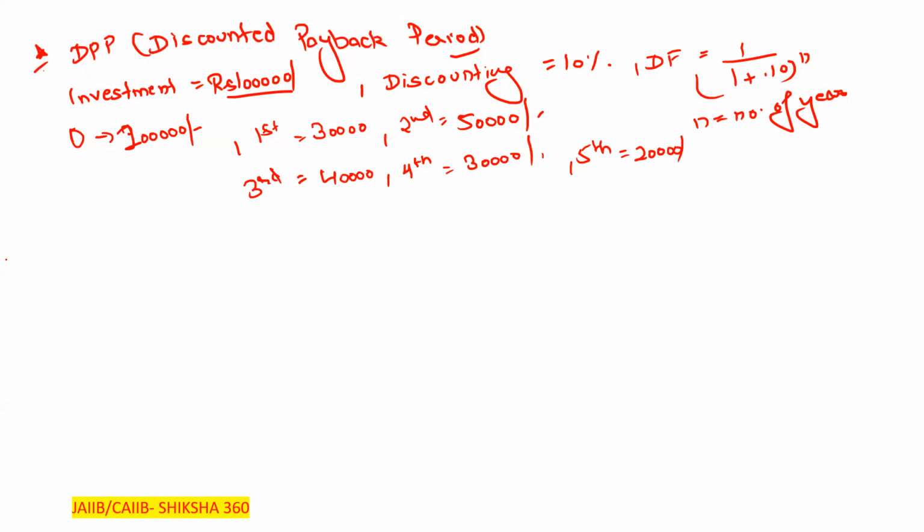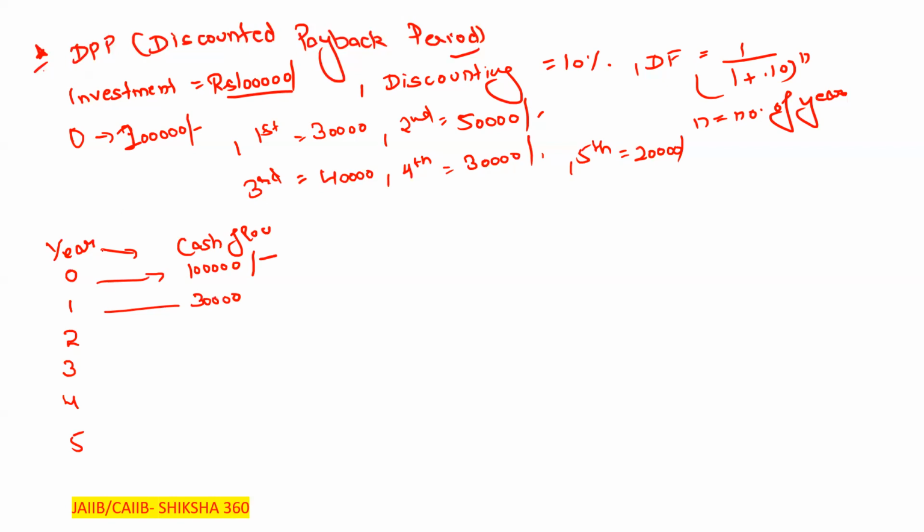First of all, we have to write year 0, 1, 2, 3, 4, 5. Cash flow: in year 0, it is 1 lakh, the starting of the project. After that, it is 30,000. In the next case, it is 50,000. In the third case, it is 40,000. Fourth case, 30,000. Fifth case, 20,000 here. After that, we are moving towards another factor, the discounting factor.